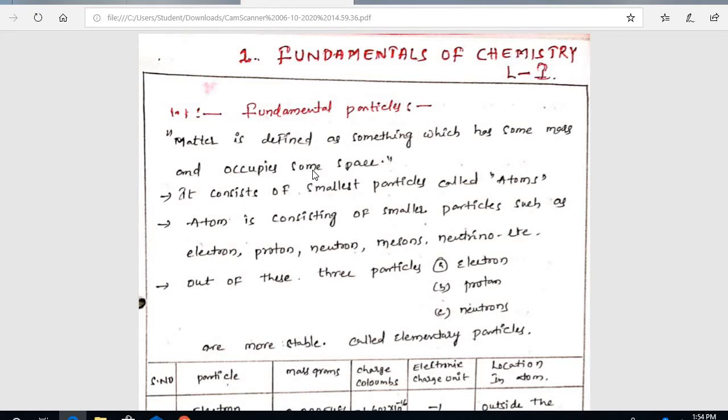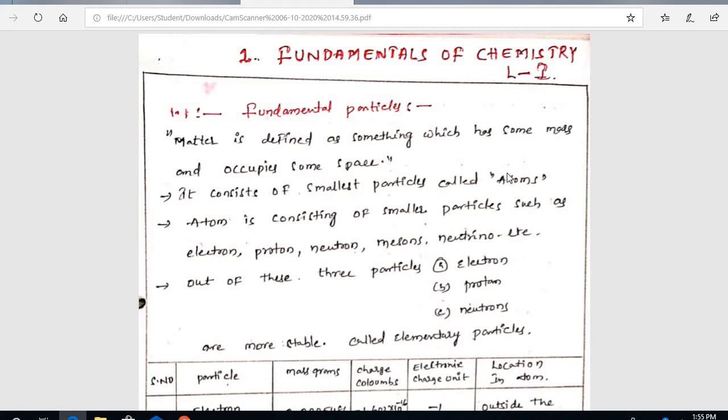And next, many scientists explained that the atom is made of minor particles, but according to John Dalton, these have many minor or micro particles, just like electron, proton, neutron, mesons, neutrinos.